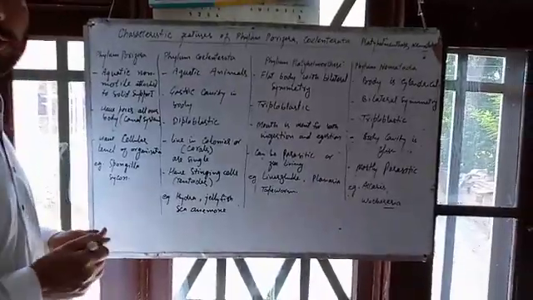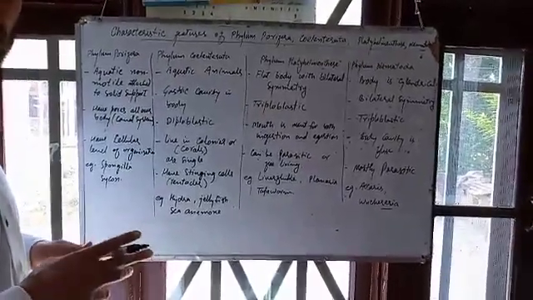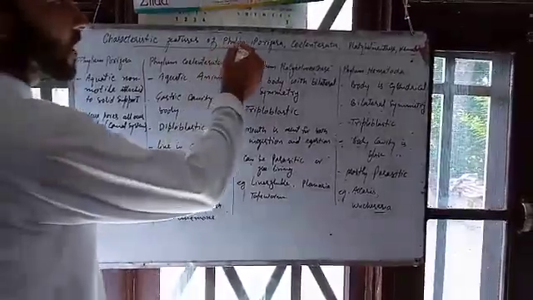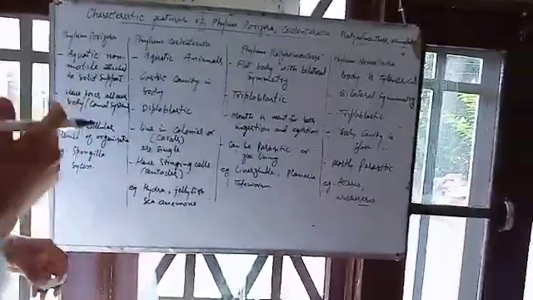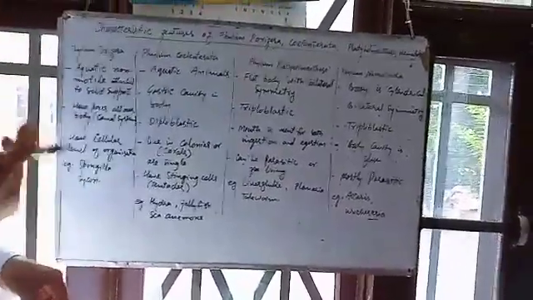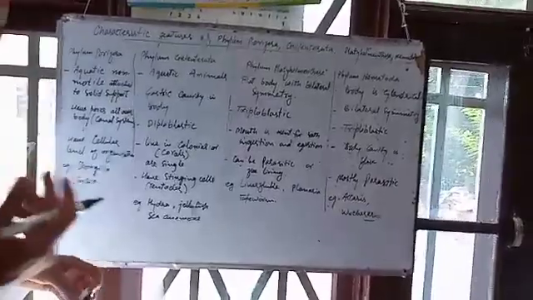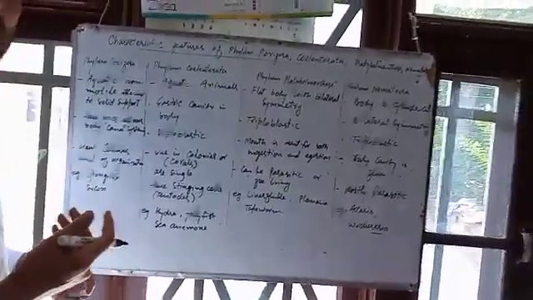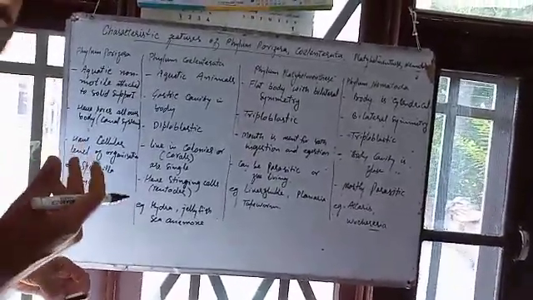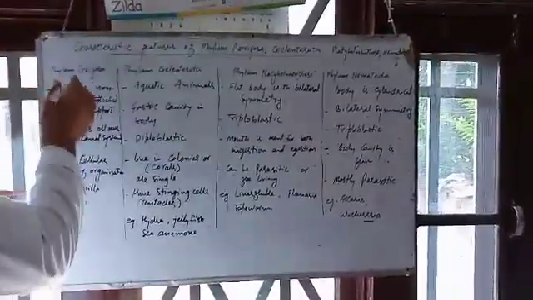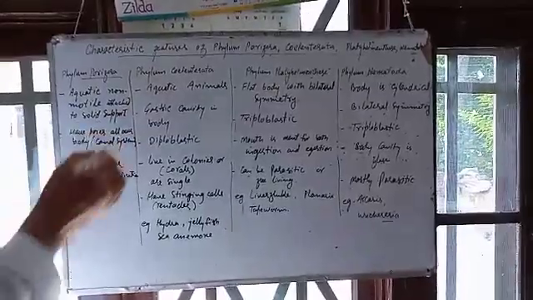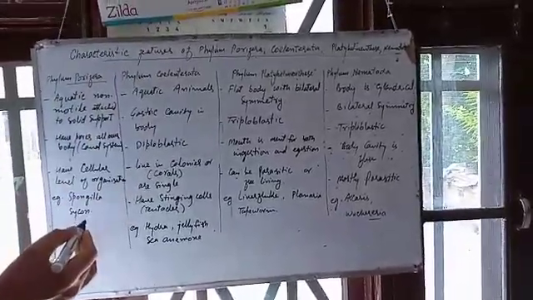Hello dear students, today we will learn about the characteristic features of phylum Porifera, Coelenterata, Platyhelminthes and Nematoda. Every phylum or every group of organisms has special characters, and we have to learn about these characters. First one is phylum Porifera, which we have discussed in the classification of animals.